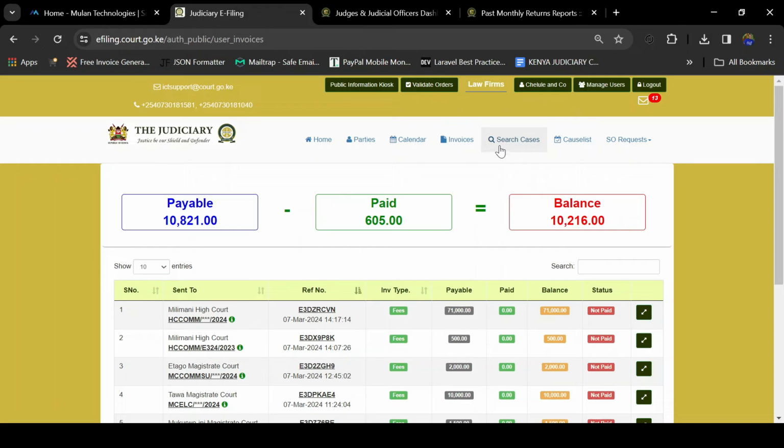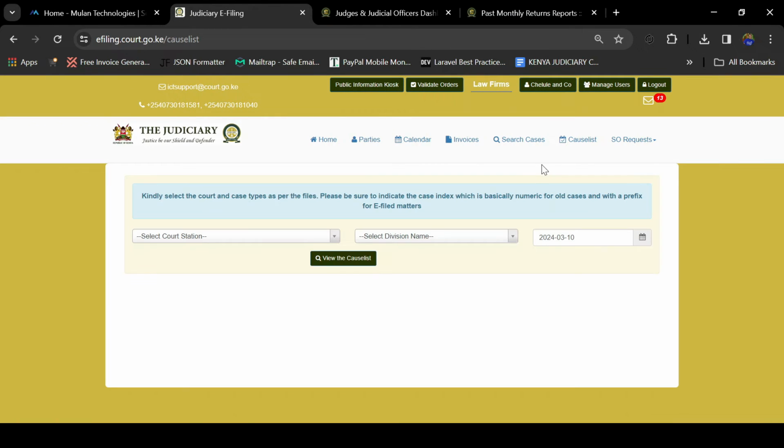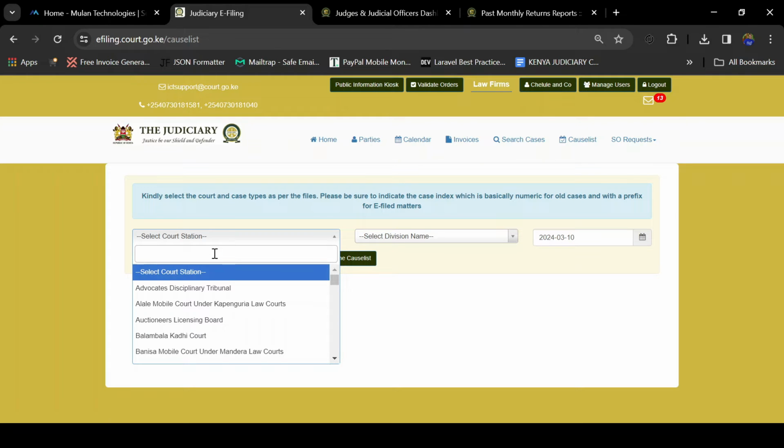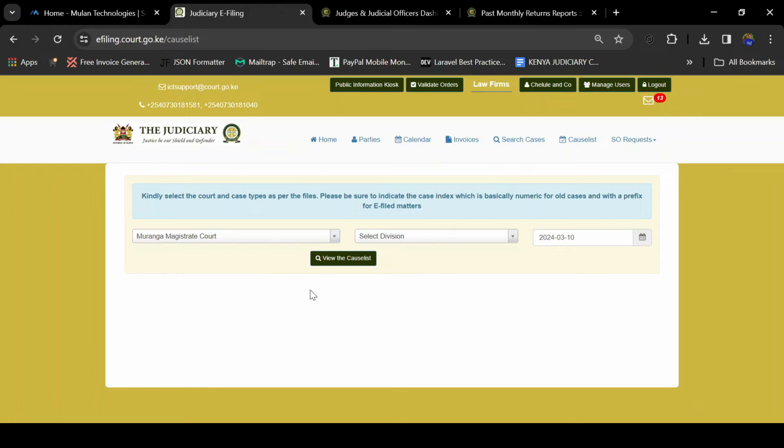Again, we have an option for the cause list. This is where you can download the cause list for any court station, whereby you'll be able to select that court station. After you have selected the court station, you select the court division, then you enter the date and you click view cause list. Once the cause list is found for the date that you have selected, it's going to show you that cause list.